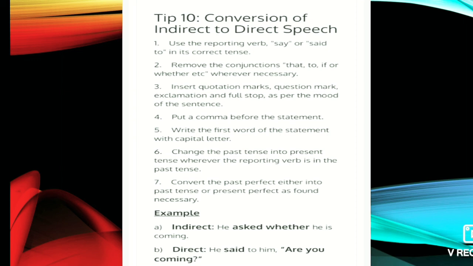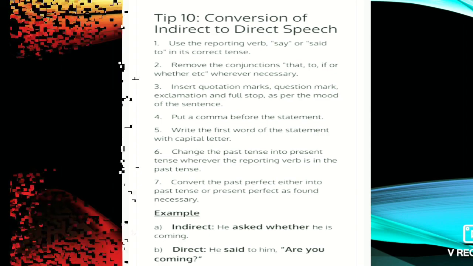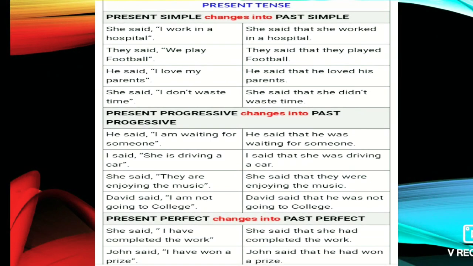In this way, I have written one example sentence. He asked whether he is coming. The question sentence is: he said to him, "Are you coming?" Here is the present tense.